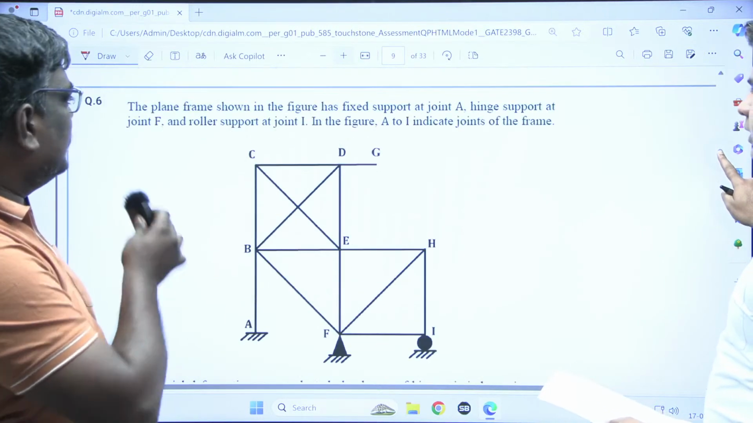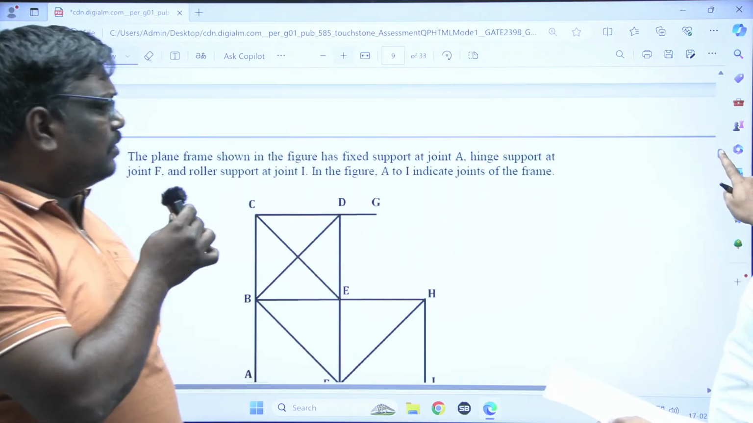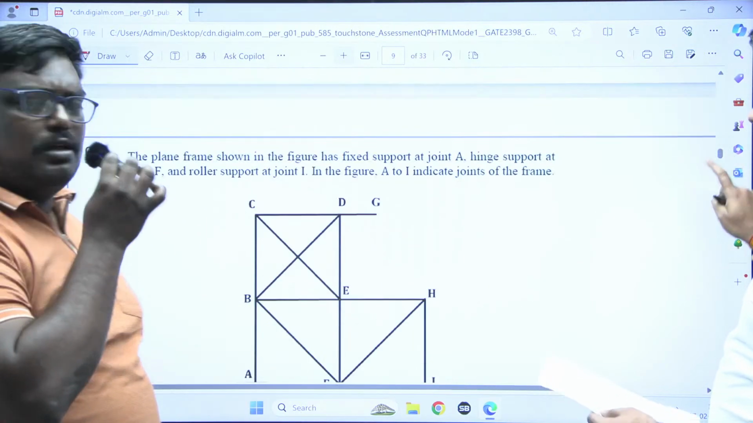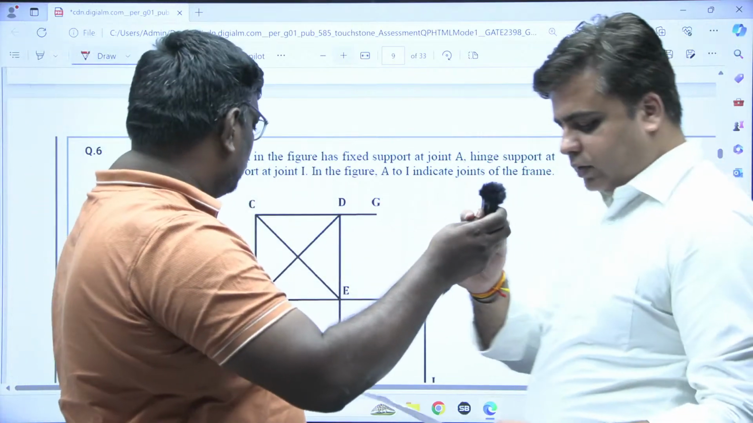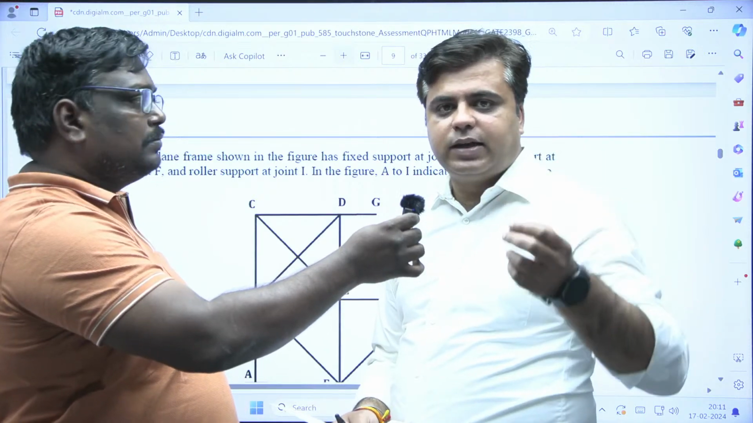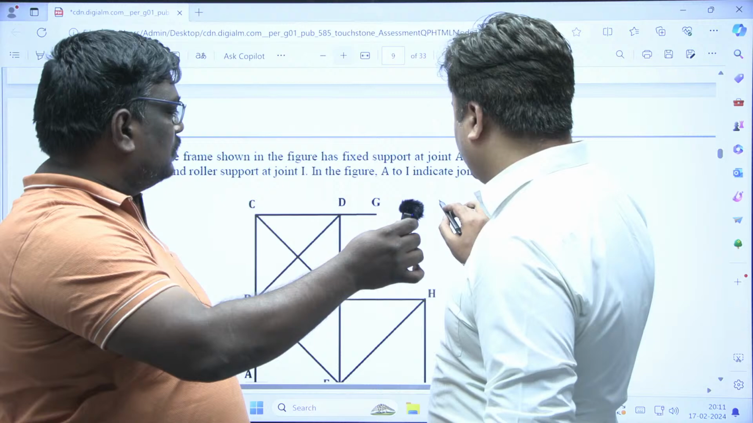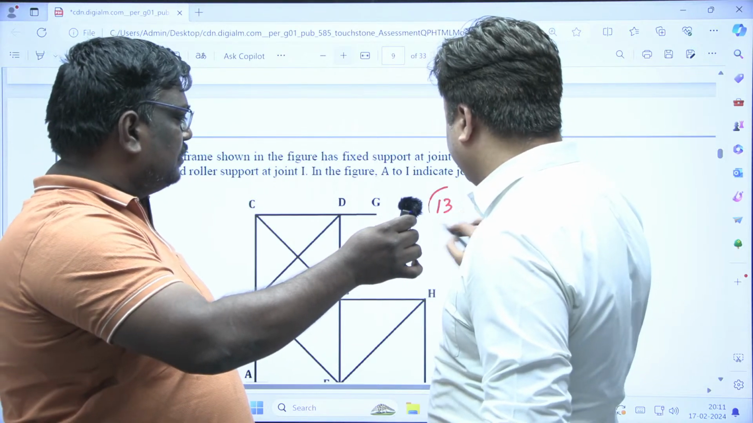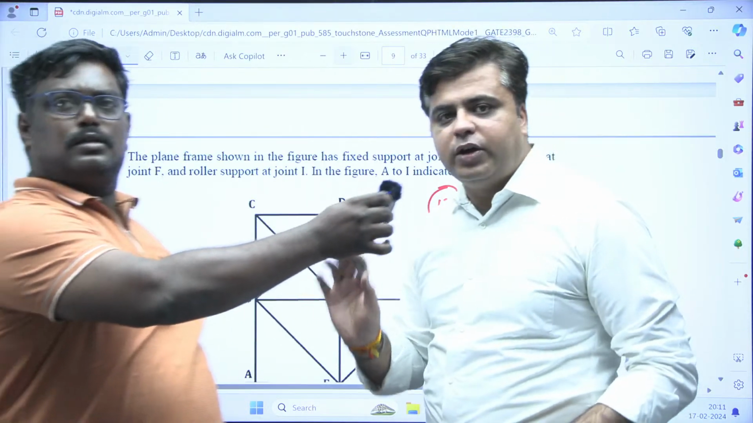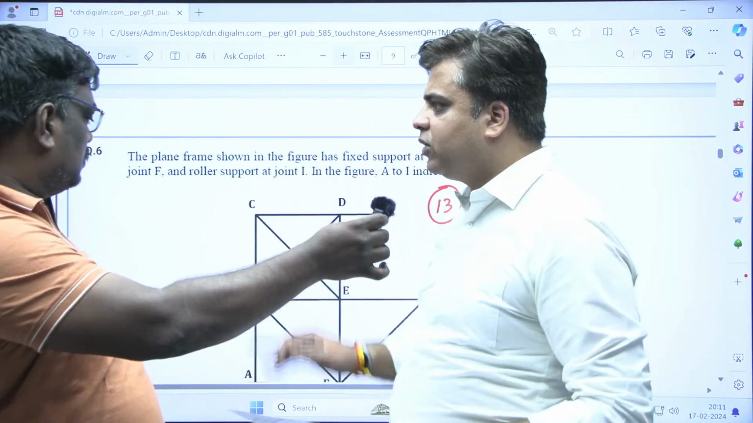Here, I think it is the degree of kinematic indeterminacy, or they can give it in some degrees of freedom. For this question, a slight bit of controversy is there. Right now, what we have calculated, the degree of freedom for this question is 13. But still a bit of ambiguity is there. Once the answer key is out, we will see the details, and this question can be challenged.